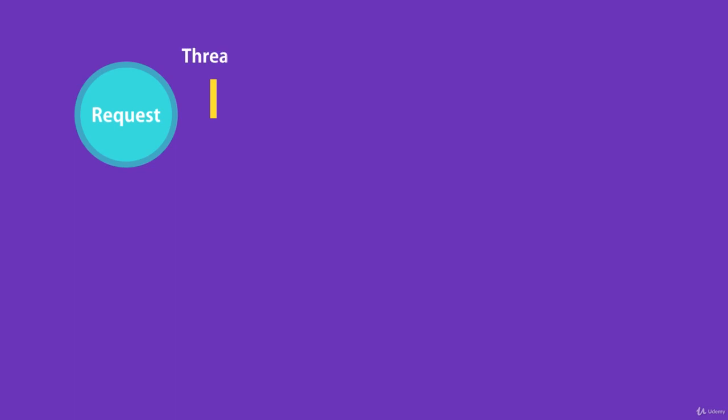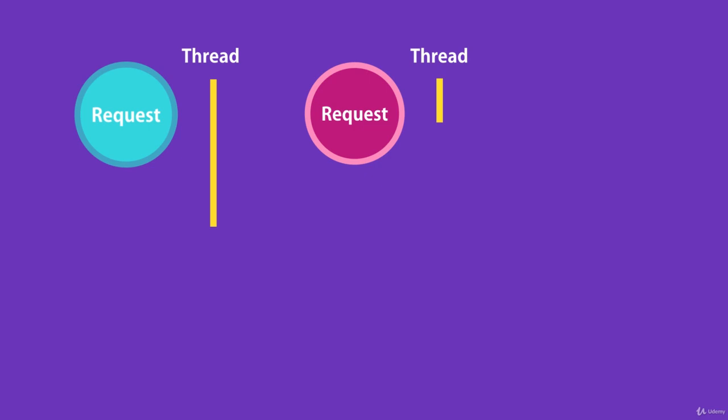So when we receive a request on the server, a thread is allocated to handle that request. As part of handling that request, it is likely that we're going to query a database. And as you know, sometimes it may take a little while until the result is ready. When the database is executing the query, that thread is sitting there waiting. It can't be used to serve another client. So we need a new thread to serve another client.